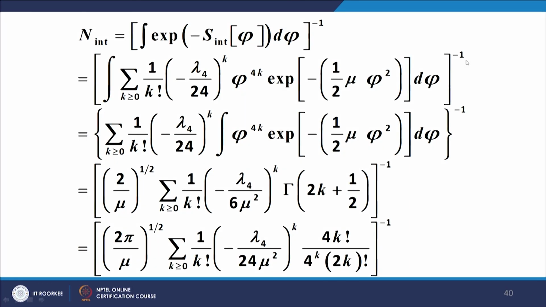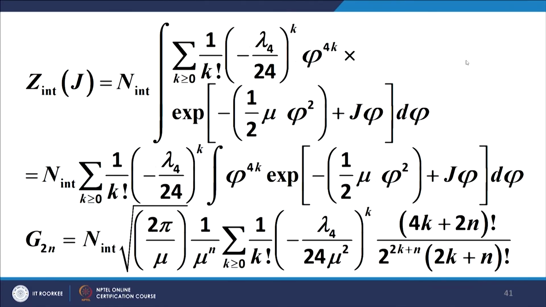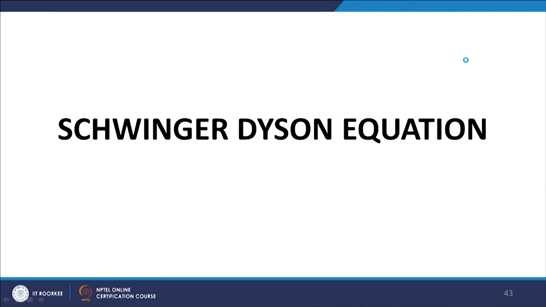We work out the normalization for the interaction theory, we work out the generating function for the interaction theory, and using the generating function we get the green functions for the n-point. We worked out the 2-point green function explicitly. We have the expression for the n-point green functions of the interaction theory. Then we have expressions for the connected green functions.